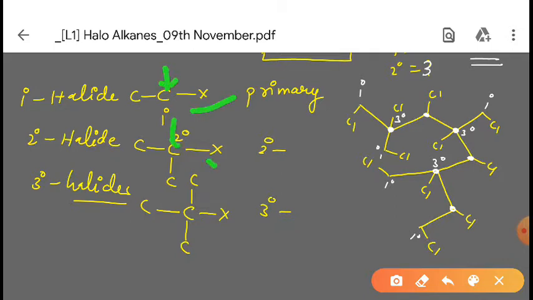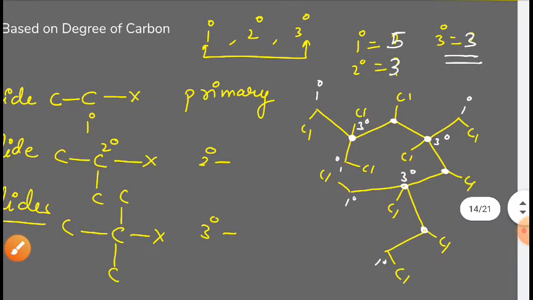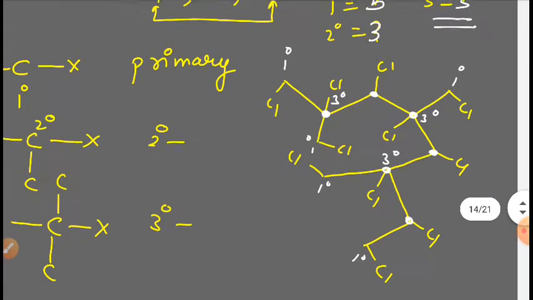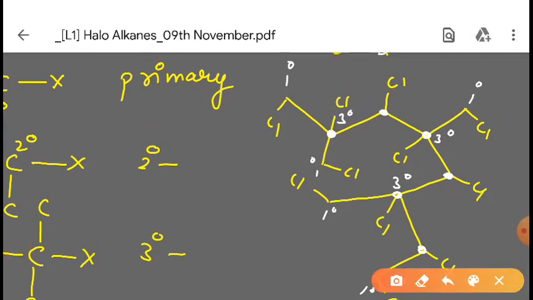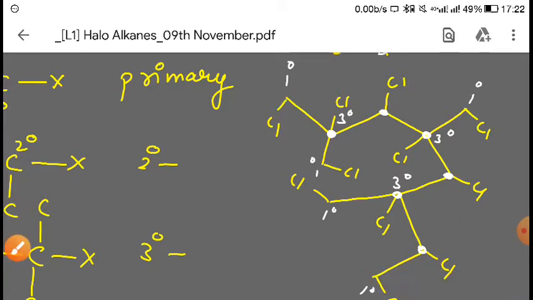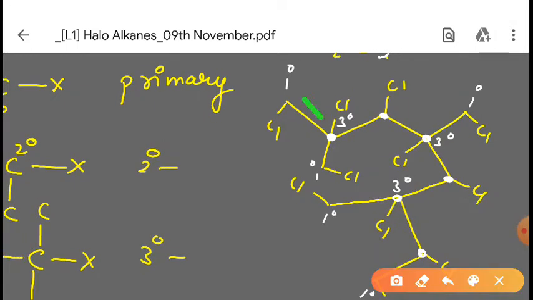2 degree carbon means secondary halide, and 3 degree carbon means tertiary halide. So here one example is given, you can easily identify which one is primary and which one is secondary. If we are talking about this carbon, this carbon is attached to how many carbons? Only one carbon. You can see only this line, only this carbon it is attached to.